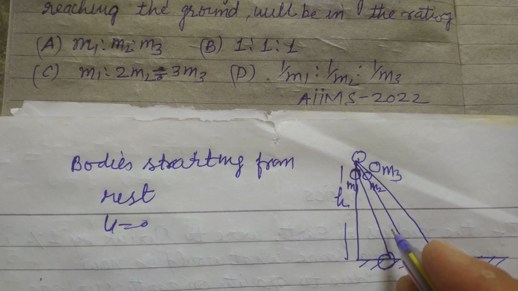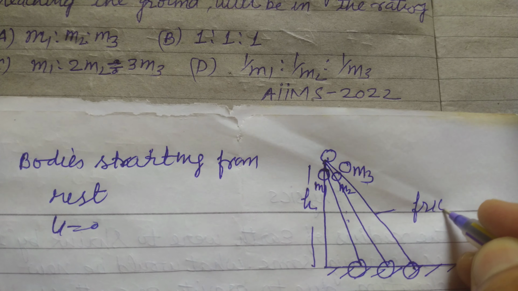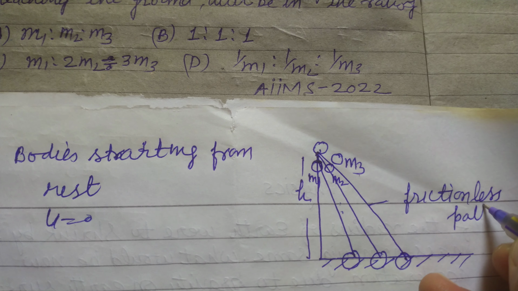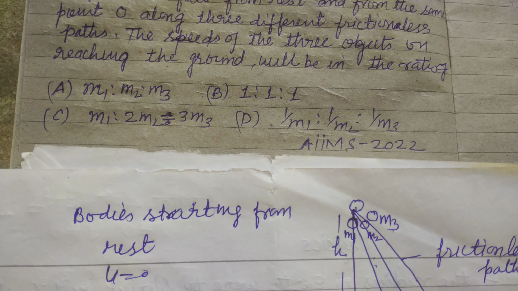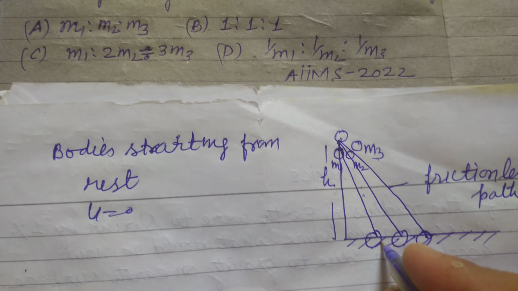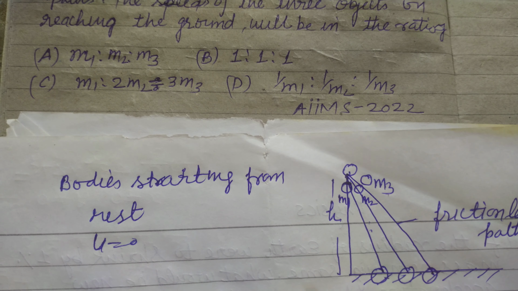Because the paths are frictionless, when they come to the ground surface, their potential energy changes into kinetic energy.